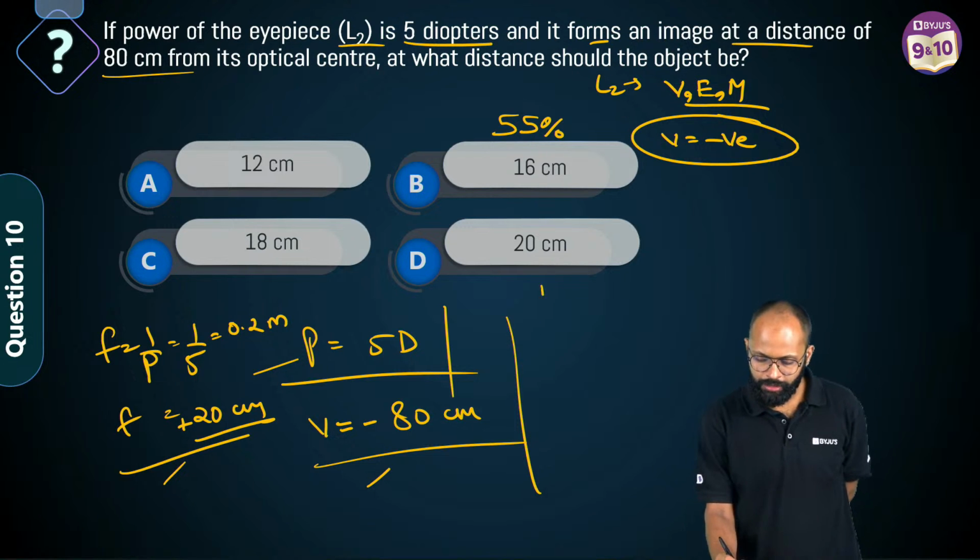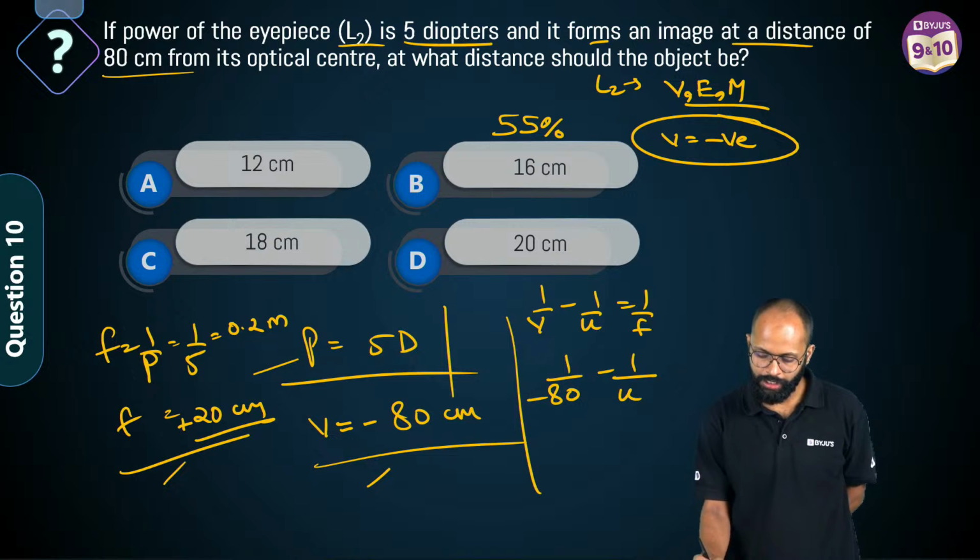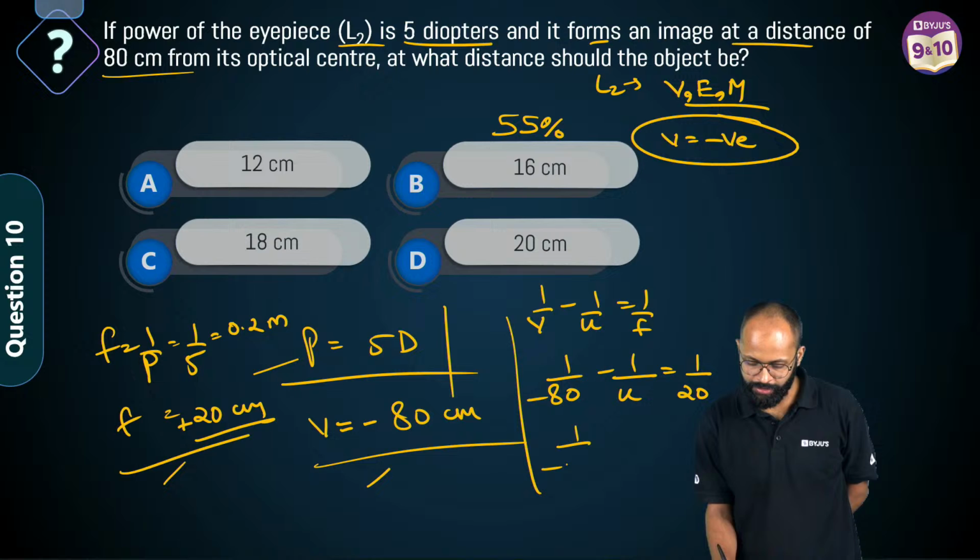Now we apply the lens formula: 1 upon V minus 1 upon U is equal to 1 upon F. So what do we get? 1 upon V is 1 upon minus 80. Minus 1 upon U we have to find, is equal to 1 upon F. How much is F? 20. So 1 upon minus 80 minus 1 upon 20 is equal to 1 upon U.